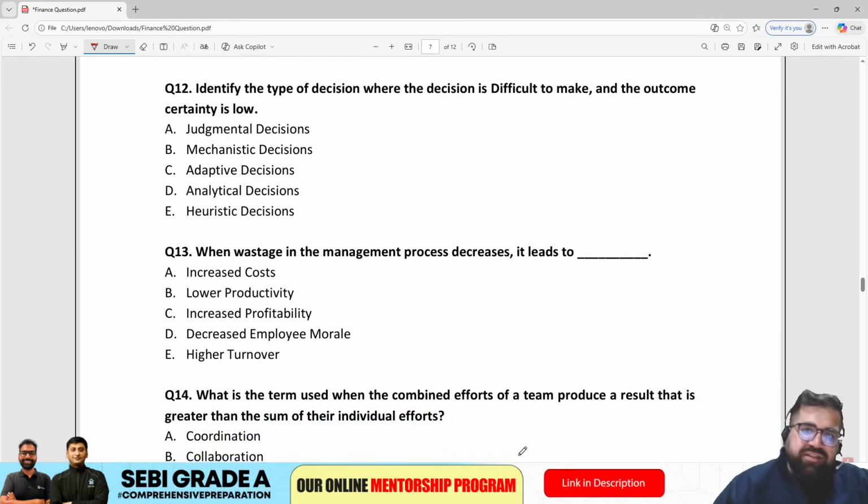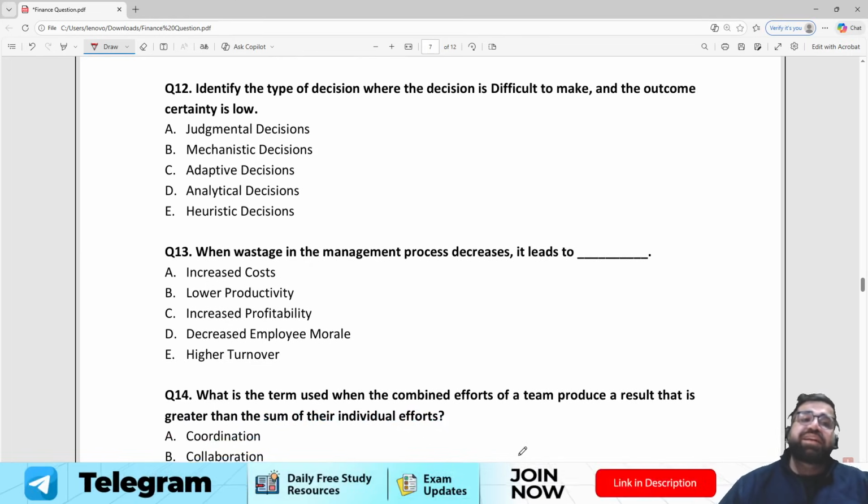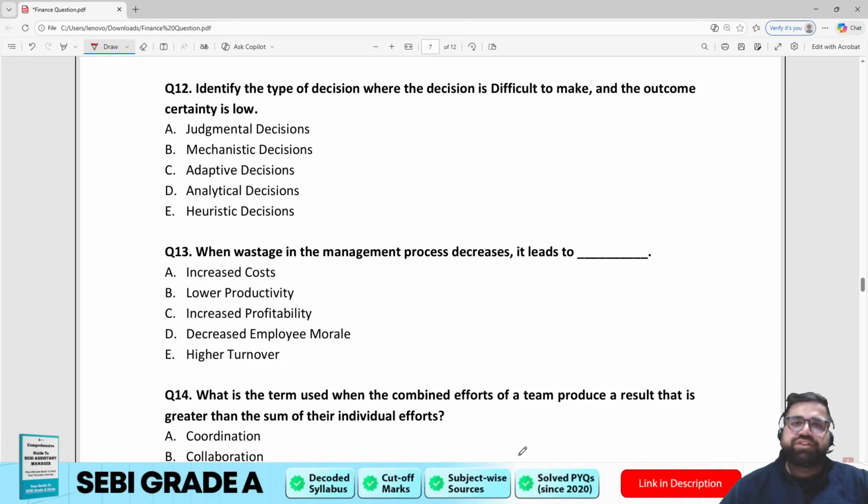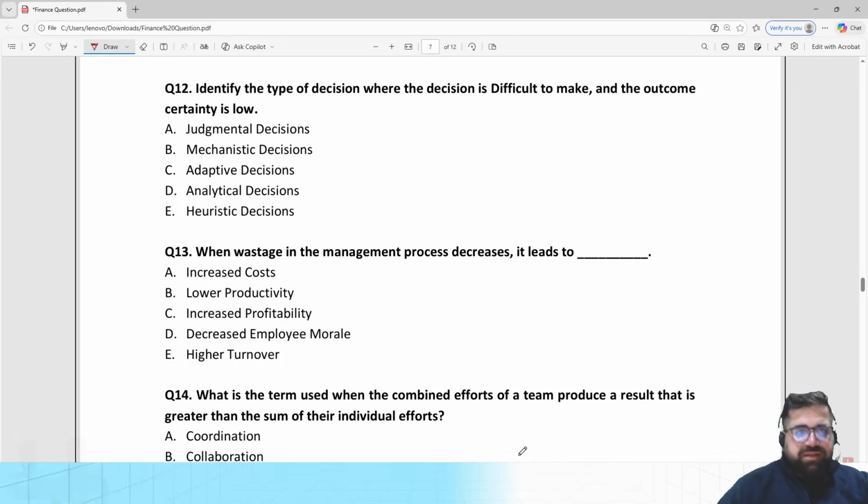Identify the type of a decision where decision is difficult to make and outcome certainty is low. Outcome certainty is low means what? That you are not sure that what will happen. Right? So tell me, which type of decision is this? Although we teach decision making in Navard, but they are asking question over here because decision making is related to planning, and planning is a function of management which is directly there in your syllabus.